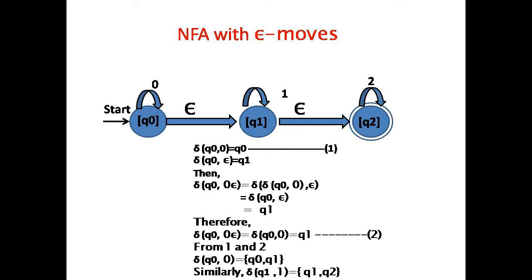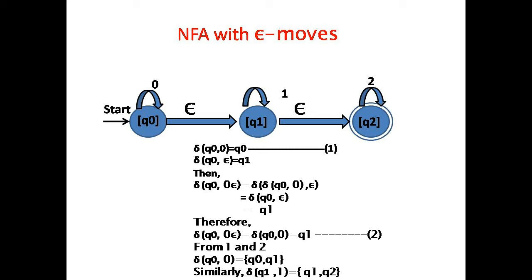Now, the figure shows the NFA with epsilon transitions. The epsilon is an empty input symbol. In this figure, there are two epsilon transitions, one from Q0 to Q1 and the other from Q1 to Q2. Also, we can observe that from every state there is a unique transition on the same symbol.